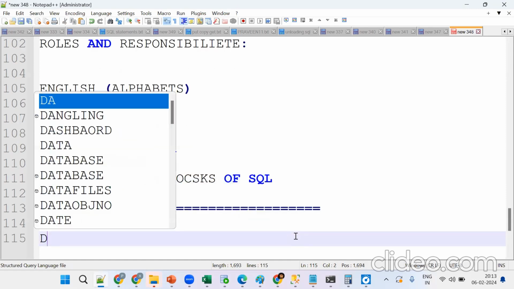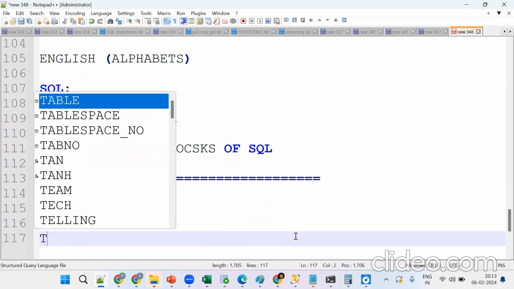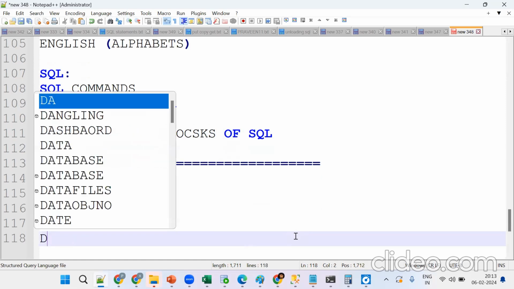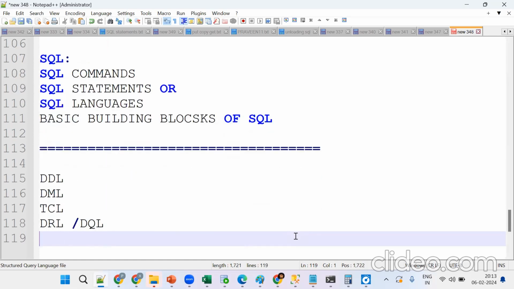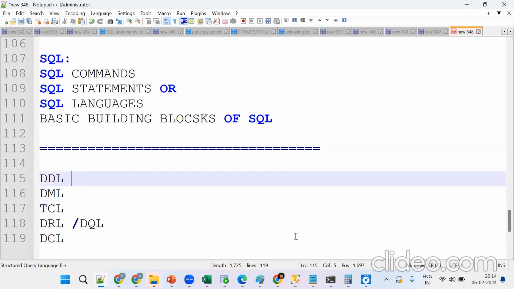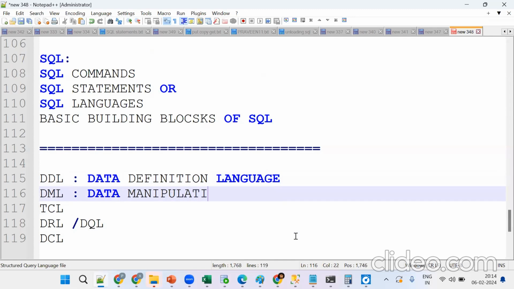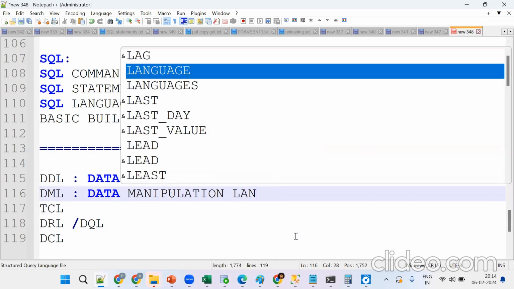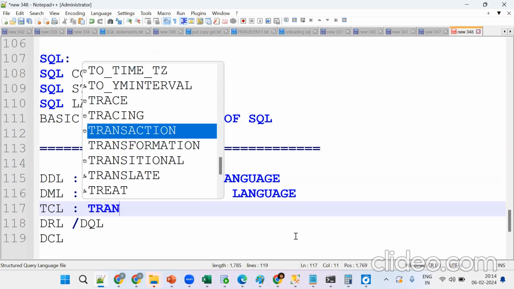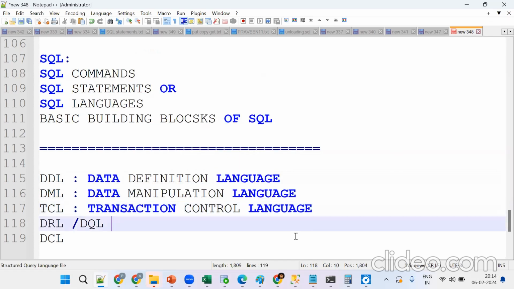DDL, DML, TCL, DRL or DQL, then DCL. DDL is data definition language. Then DML is data manipulation language. What is TCL? Transaction control language. What is DRL? This is data retrieval language, or query language, or queries.